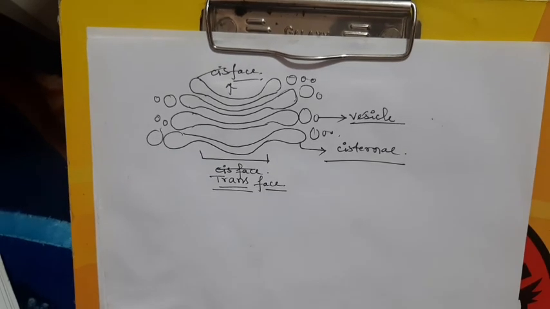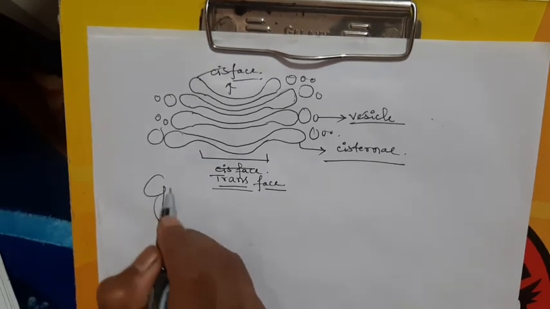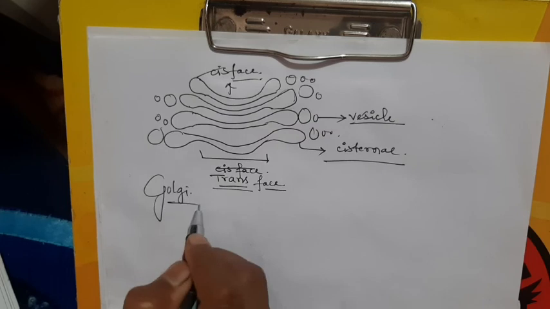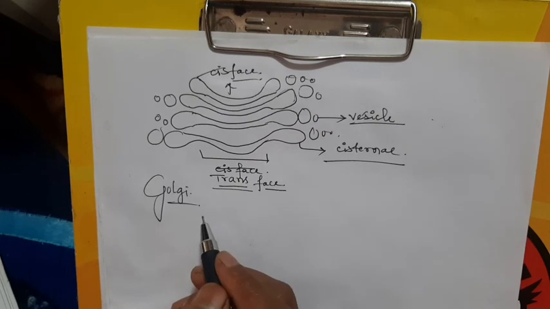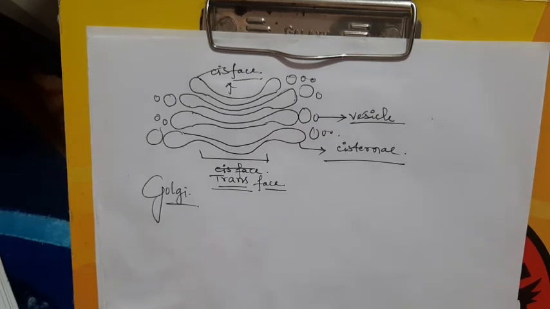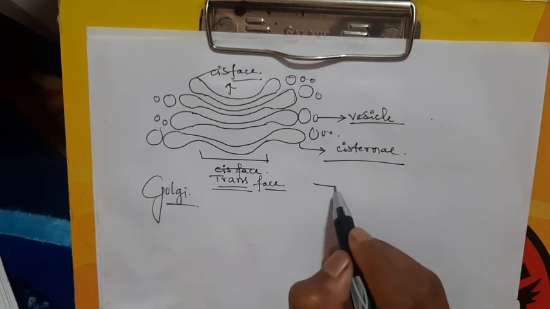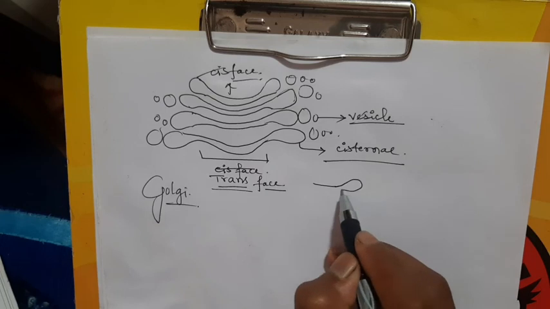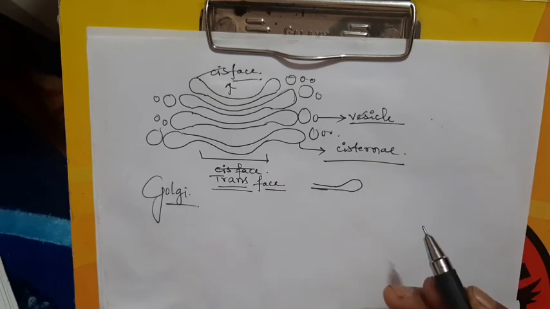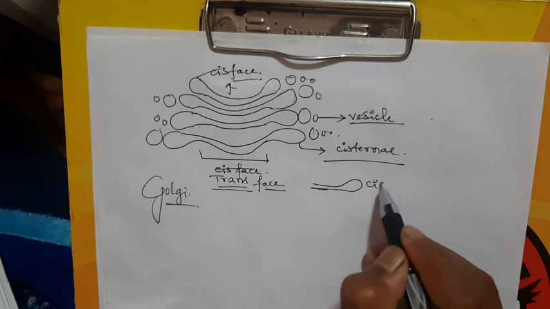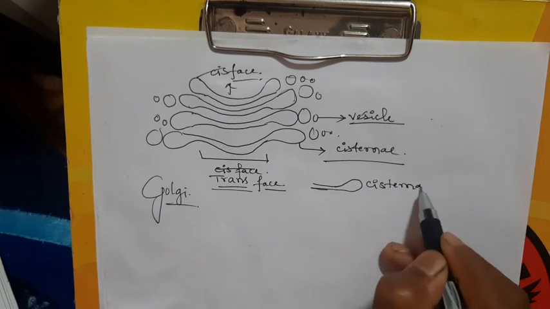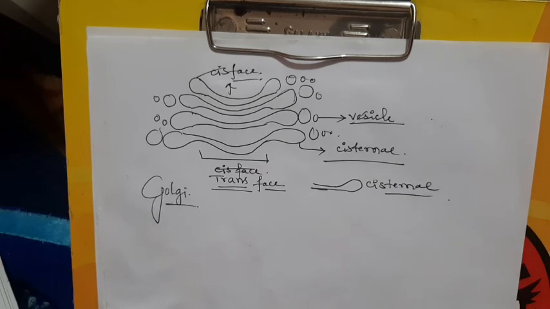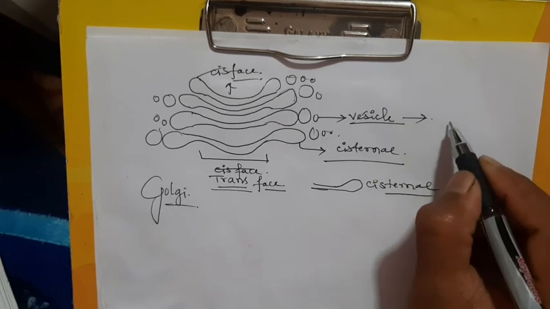This is the structure of the Golgi complex. The Golgi consists of a stack of flattened, disc-shaped, sac-like structures known as cisternae. It's like this. This is known as a cisternae. And small vesicles are present.